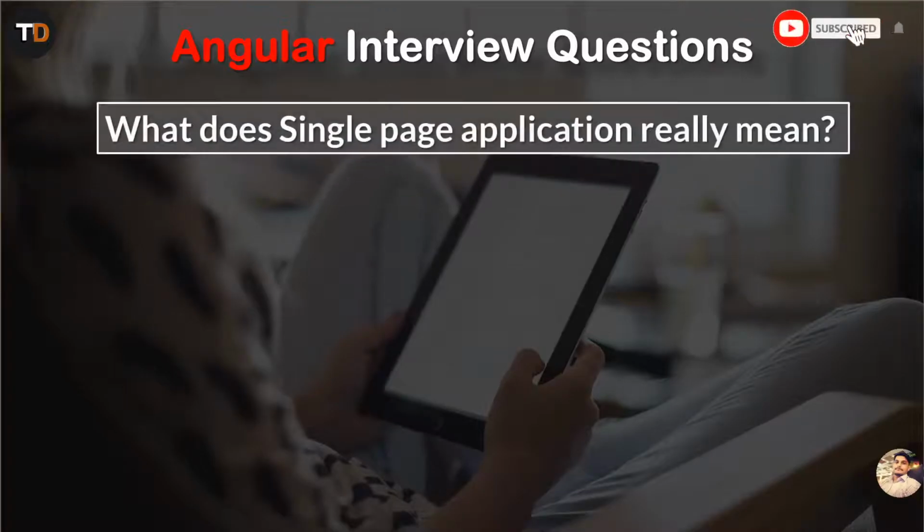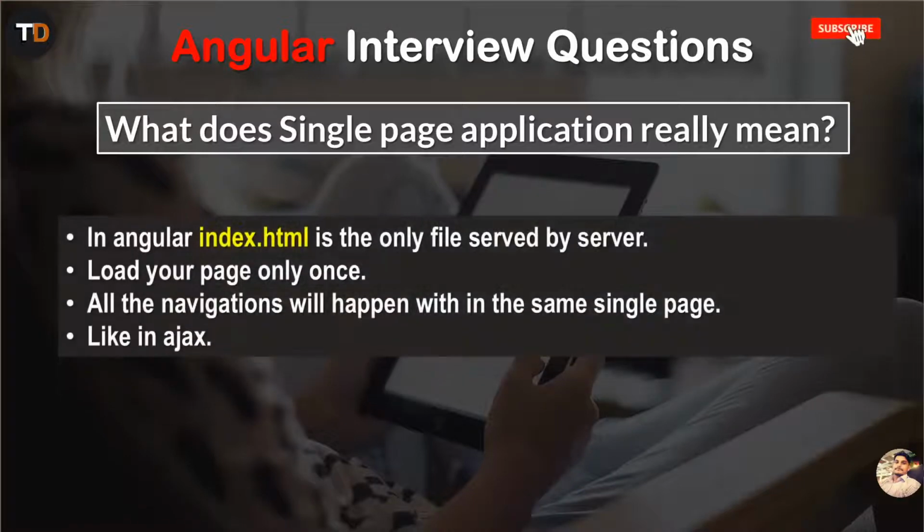So guys, first we are taking the question: What does single page application really mean? In Angular, index.html is the only file served by the server. It loads your page only once, and all the navigation happens within the same single page, like Ajax. Here we are serving only one file from the server. That is the main reason why we call it a single page application.